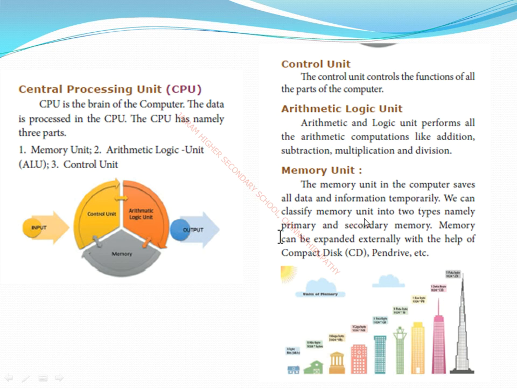We can classify the memory unit into two types, primary memory and secondary memory. Primary memory is also called main memory. Why is it called main memory? Whatever data you enter on the keyboard goes to the CPU with the help of this primary memory, because primary memory gives all the instructions to the CPU. Once the CPU runs, it gets all the instructions from the primary memory, I mean the RAM.